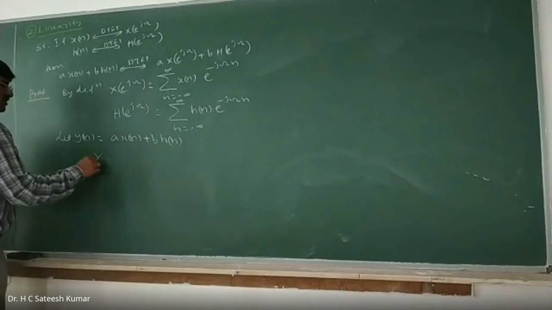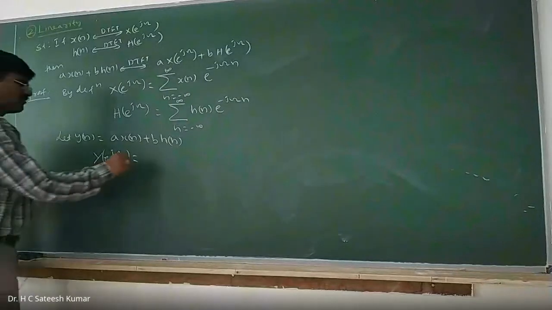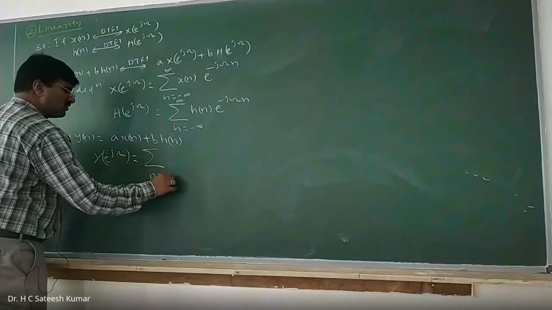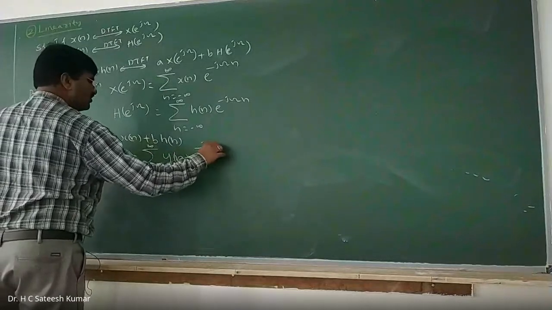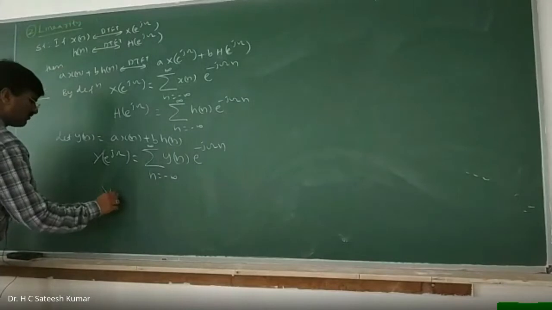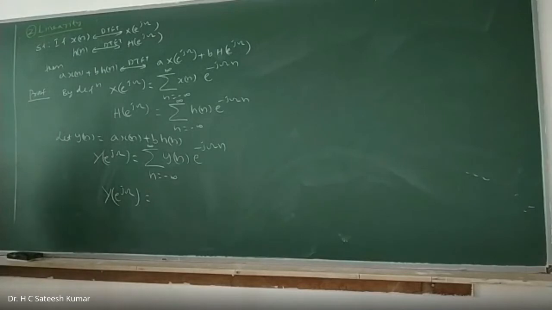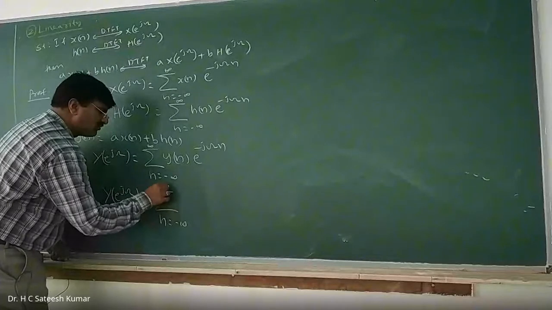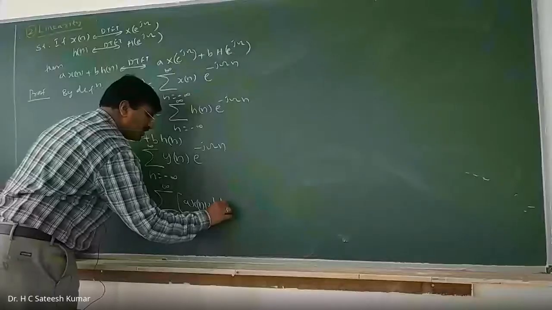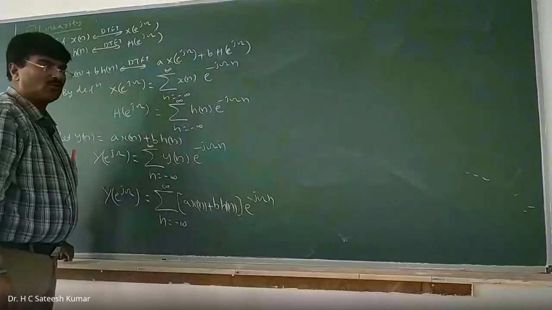By definition, what is y of e to the power of j omega? Y of e to the power of j omega is equal to summation n varies from minus infinity to plus infinity y of n into e to the power of minus j omega n. Y of n is what? A into x of n plus b into h of n into e to the power of minus j omega n.